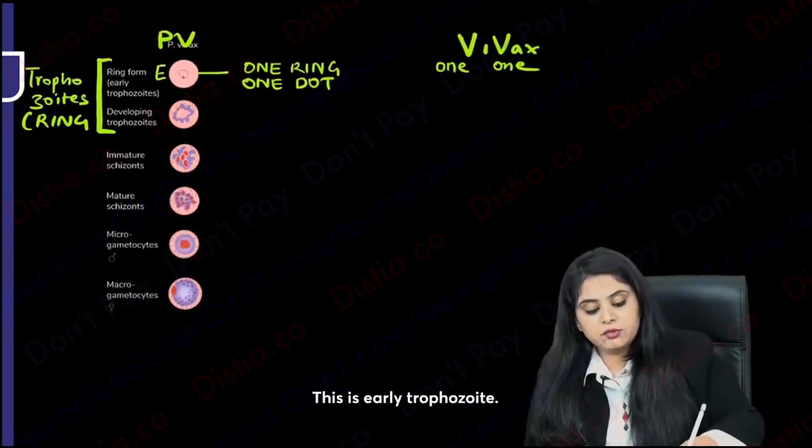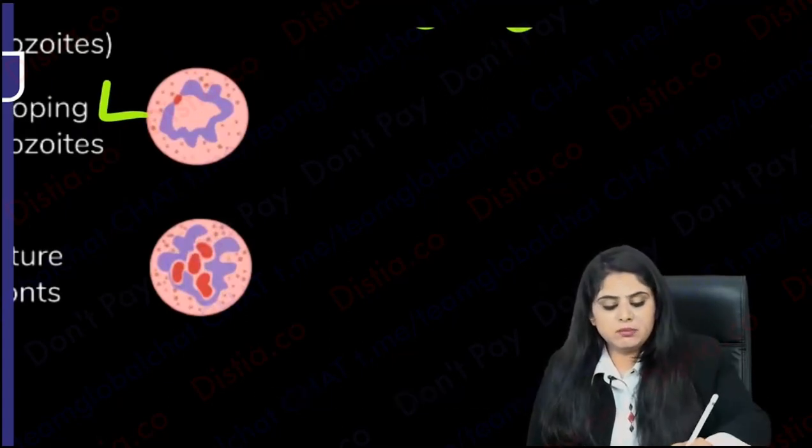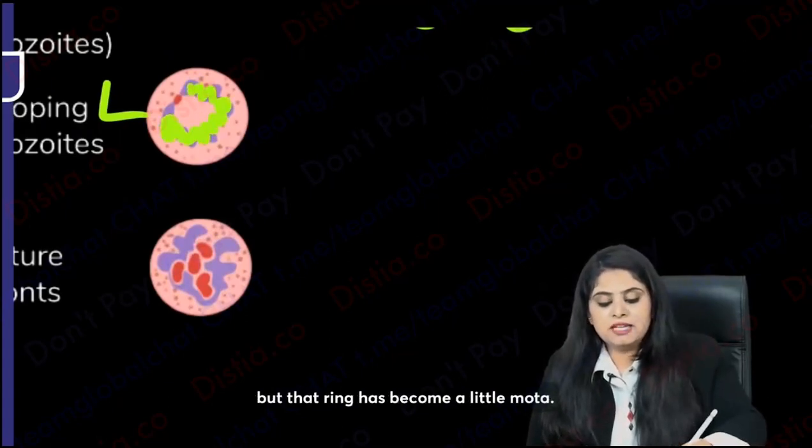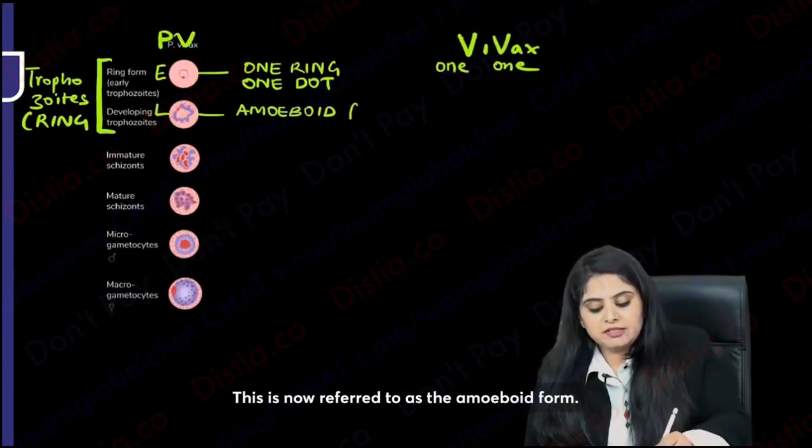This is early trophozoite. As it becomes late, can you see? Maybe there is 1 ring and 1 dot, but that ring has become a little mota. That ring has become a little mota, so this ring form is known as amoeboid form. This is now referred to as the amoeboid form.